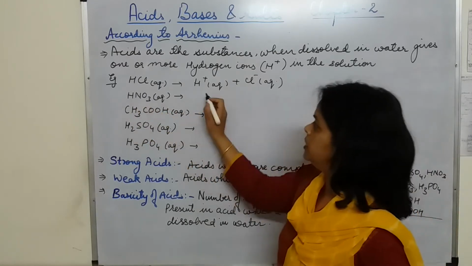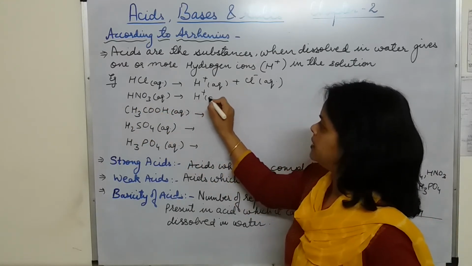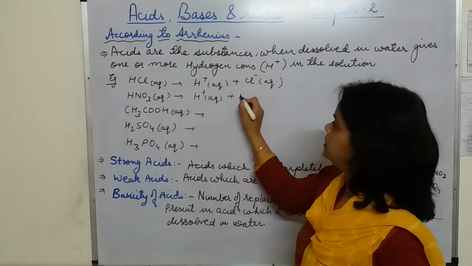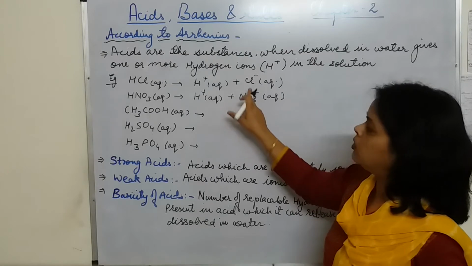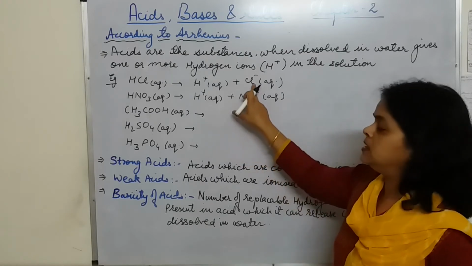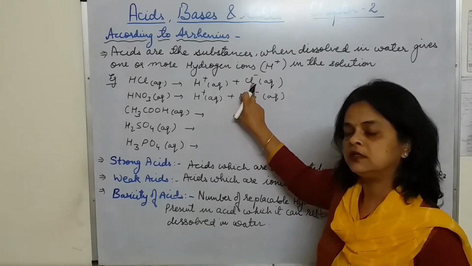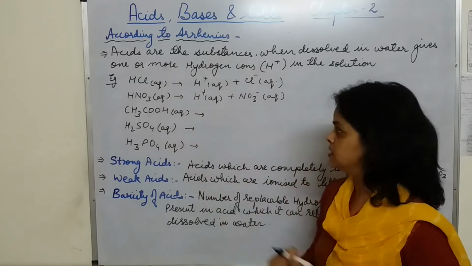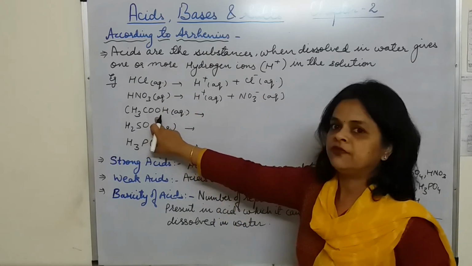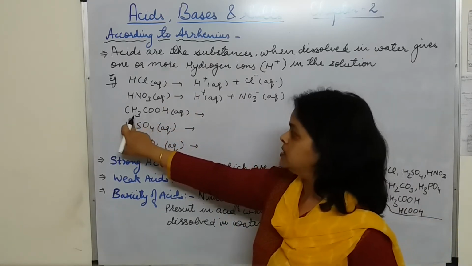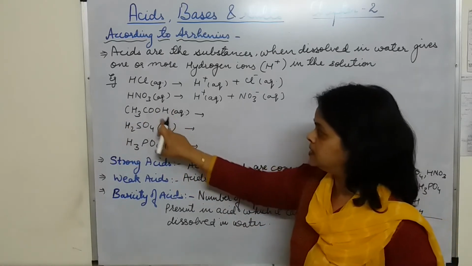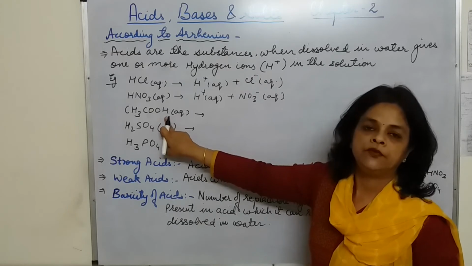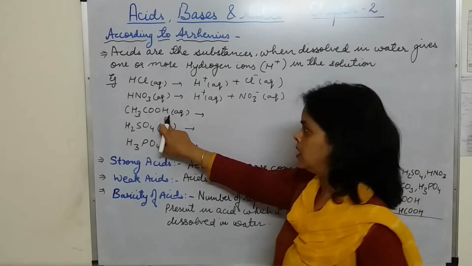Similarly HNO3 gives H plus ions along with nitrate ions. These are the corresponding anions, and these are also called acidic radicals because they are obtained from acids. CH3COOH, students, we have to focus here, though it has 3 hydrogens over here and 1 hydrogen over here, only this hydrogen can be given out in the form of H plus ions.